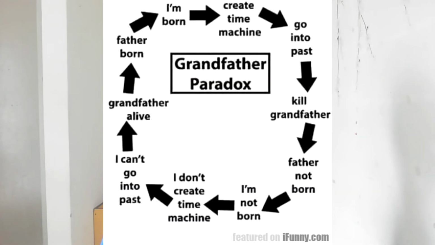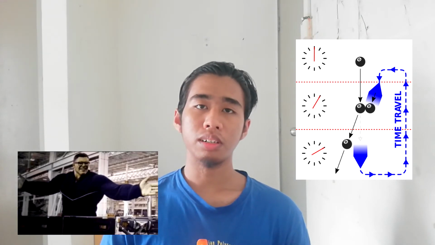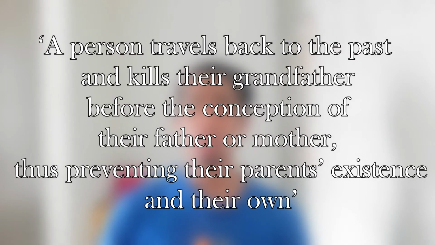The next one is the grandfather paradox, which lies within the topic of time traveling. The grandfather paradox is a paradox where inconsistencies emerge through time traveling. The name comes from a common description. A person travels back to the past and kills their grandfather before the conception of their father or mother, thus preventing their parents' existence and their own.